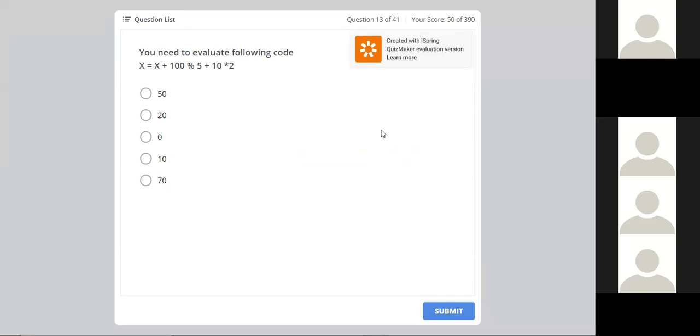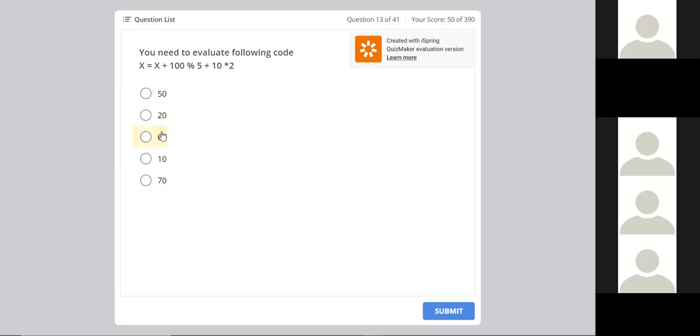Do you have an x value? No, right? So now what are you going to do here? 100 mod 5 will become 0. 10 into 2 becomes 20. So 0 plus 20 will become 20. So this is the correct answer. In another case, if they provide you an x value, then x plus 20 will become either 70 or 30, like that.